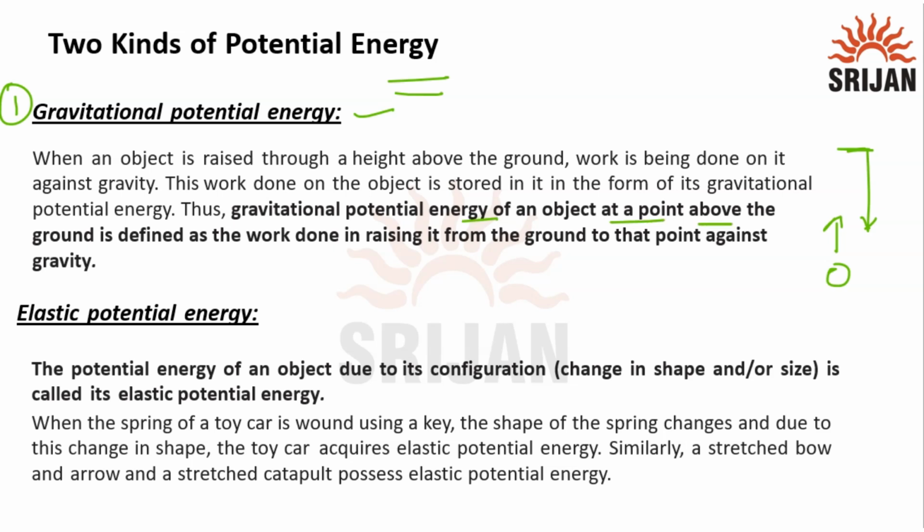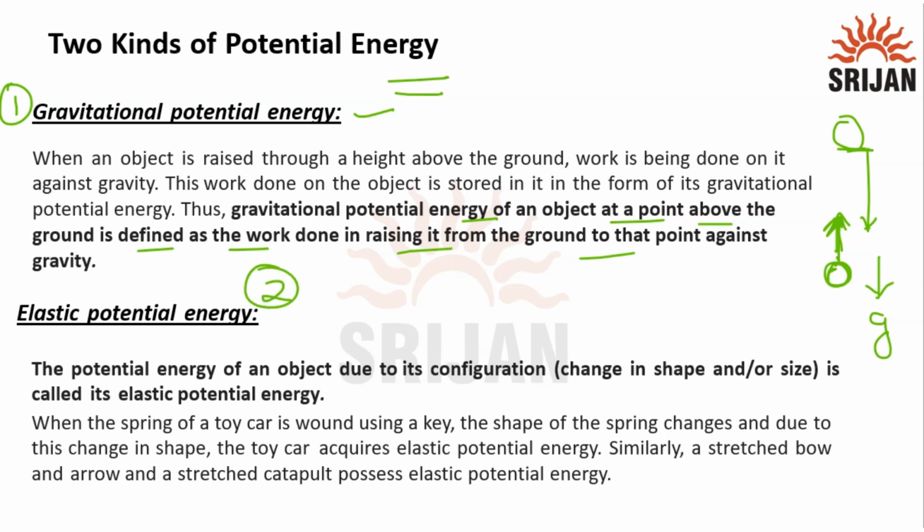The gravitational potential energy of an object placed above the ground is defined as the work done in raising it from the ground. Whatever energy is gained in raising it to this point is known as gravitational potential energy. The work done here is against gravity, because gravity acts downwards and the object is moving upwards.